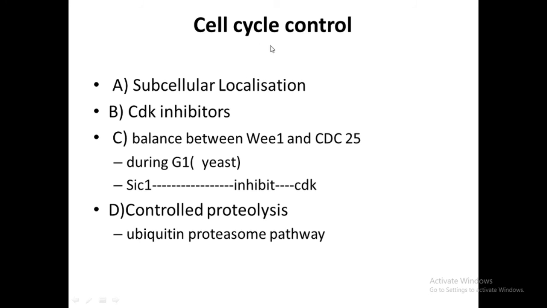And another way of cell cycle regulation is by means of proteolysis, a controlled proteolysis. This is actually carried out by proteasomes in a different pathway. That pathway is known as the ubiquitin proteasome pathway.